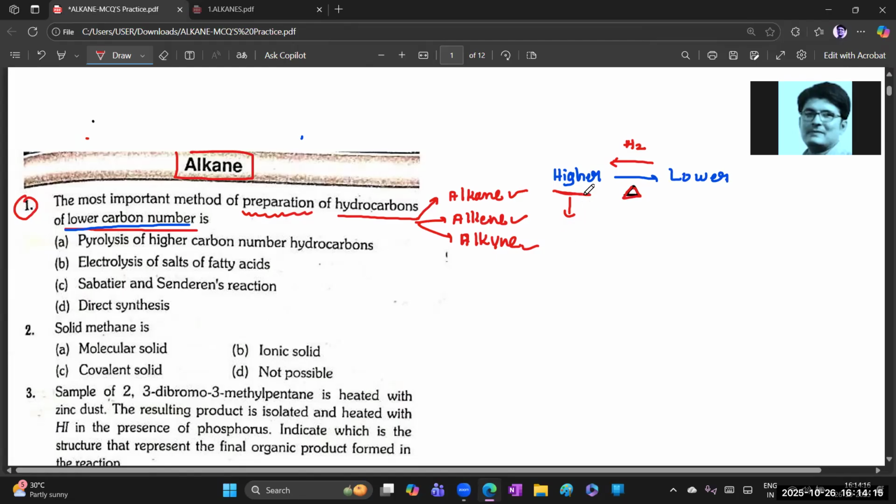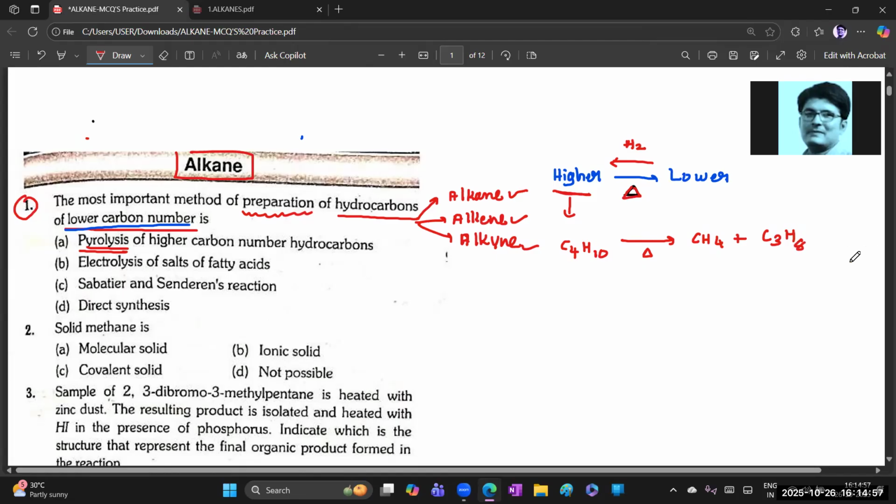Let me take one example, n equal to 4: C4H10, that is 4 to the 8 plus 2, 10. So C4H10, here I have taken butane. Whenever it is heated in the absence of oxygen, it is pyrolysis. On pyrolysis of a higher carbon number hydrocarbon, when heated, C4 is going to be split into, maybe, CH4, one carbon has come, so the remaining will be